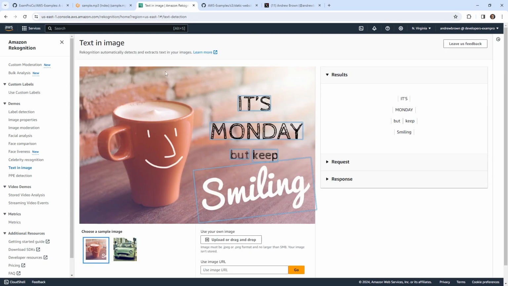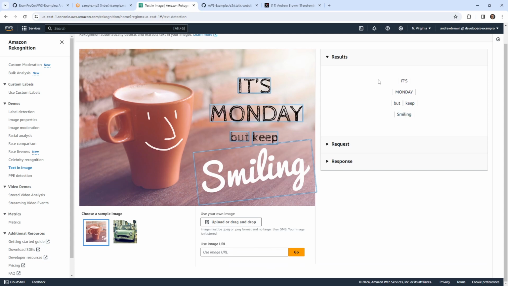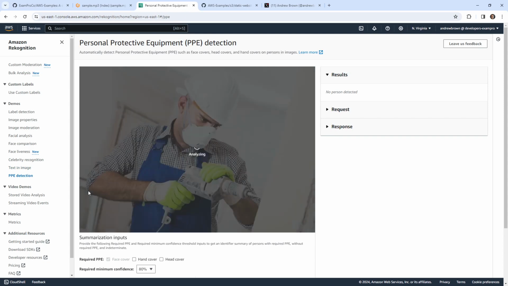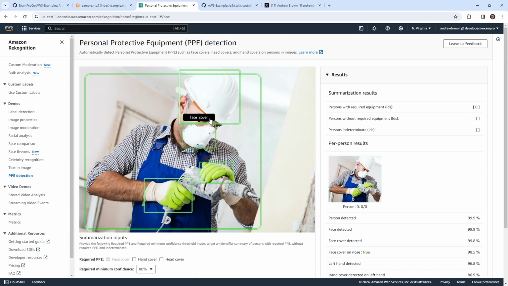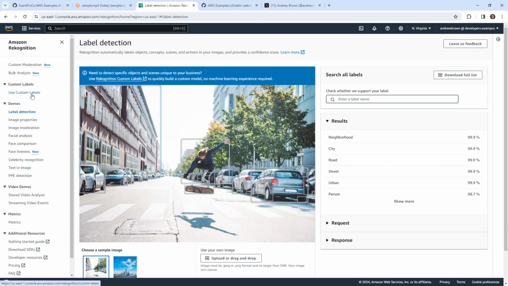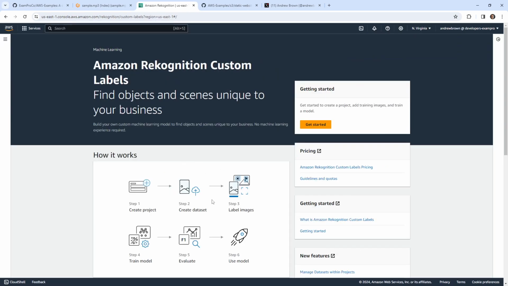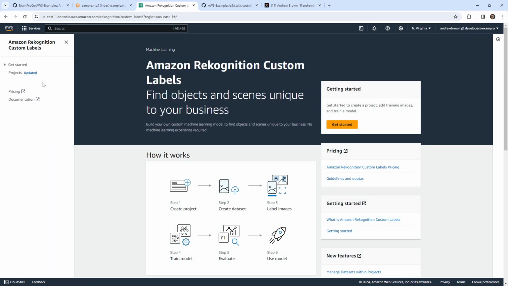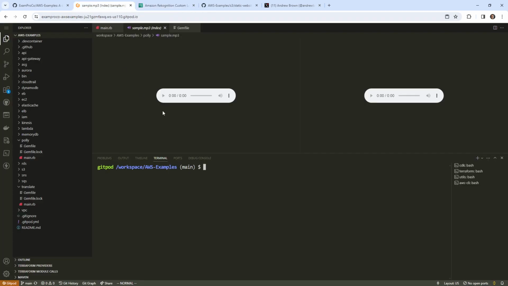We'll go over here. Here you can see that it detects text in the images. This is okay for simple text selections. Textract is obviously more complex, more for working with documents. Then there's personal protective equipment, whether people are wearing particular things, which is pretty straightforward. But anyway, we've taken a look at all this stuff. You could also make custom labels, which is a whole process on its own where you want to uniquely identify stuff. But let's just look at some basic examples that we can go ahead and do.